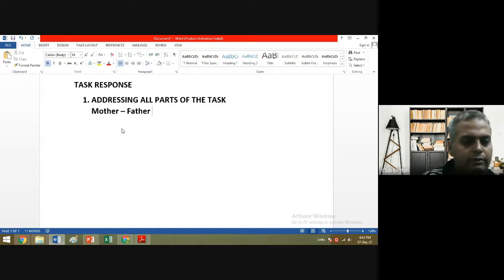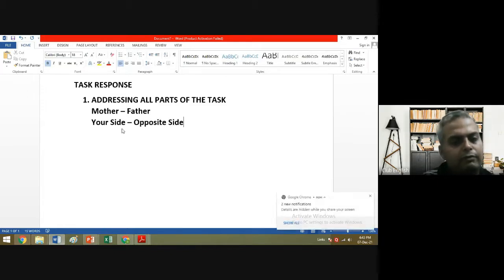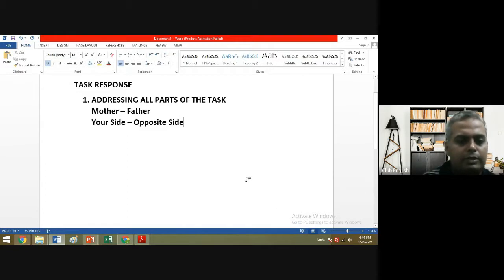That means you need to write about your side and the opposite side also. Whether it is lesser or more, that depends. But your side or the opposite side, okay, so I think this is quite understandable. So that is addressing all parts of the task.